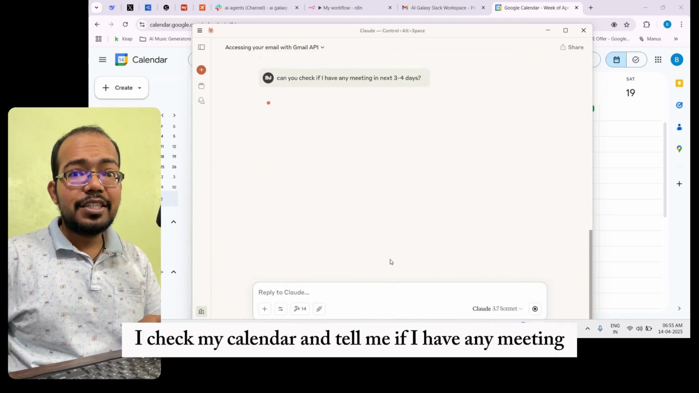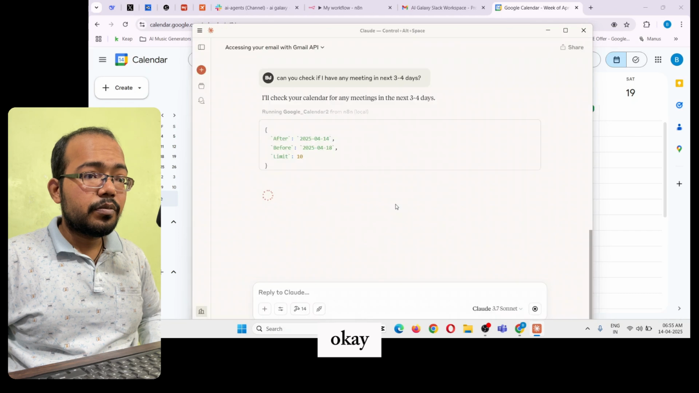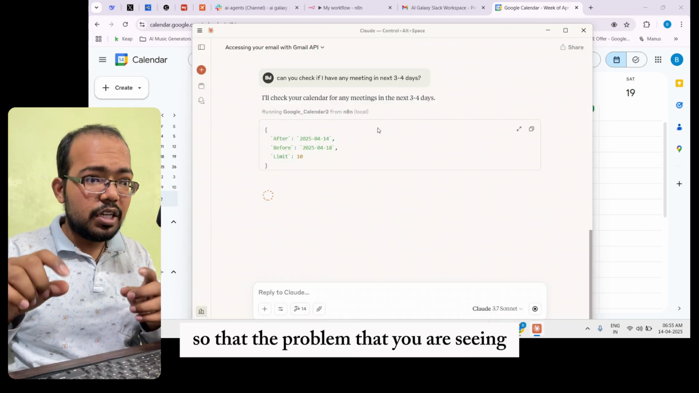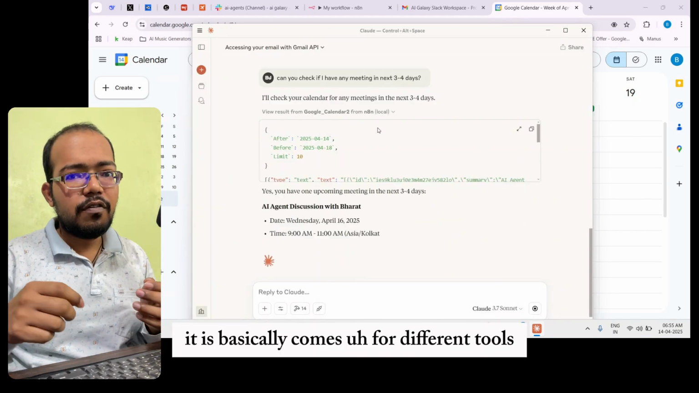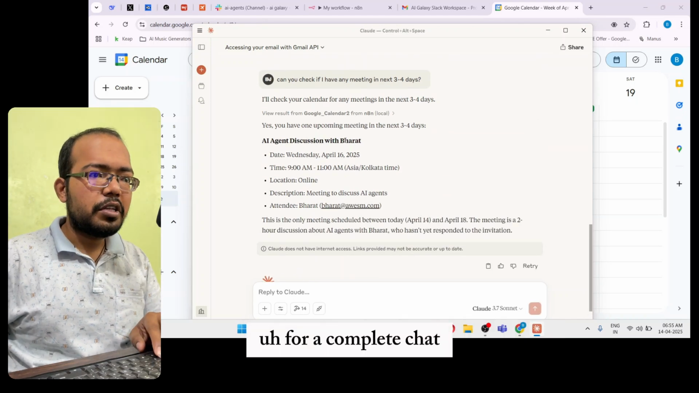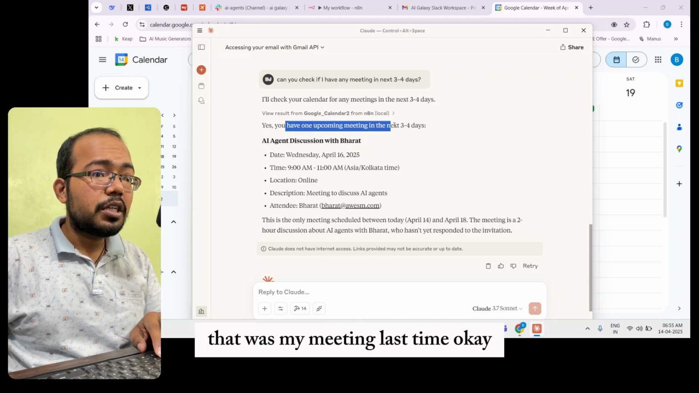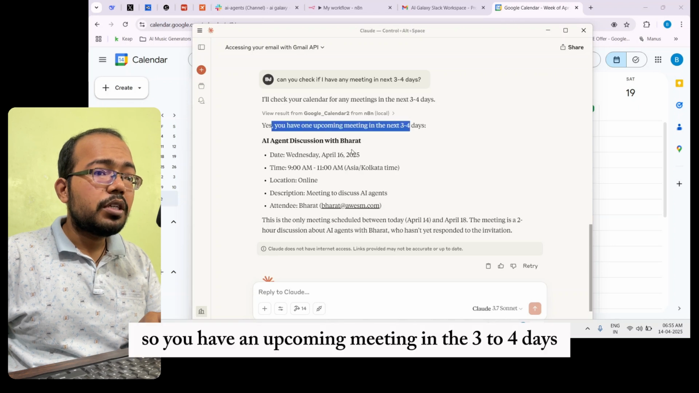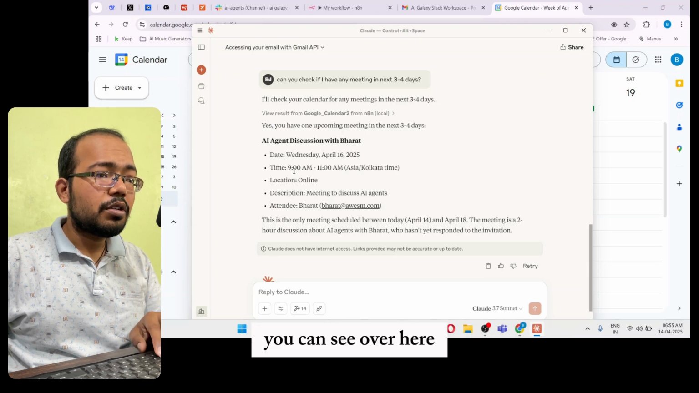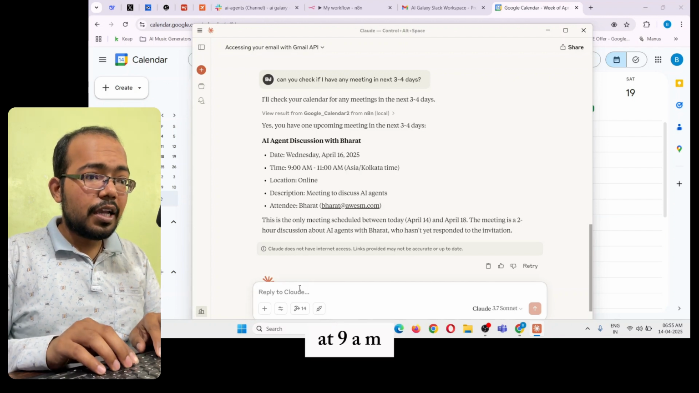Okay, so let AI check my calendar and tell me if I have any meeting. The pop-up that you are seeing comes for different tools. You have to allow them once, and then it will work for the complete chat. So you see AI agent discussion with Bharat. That was my meeting last time. You have one upcoming meeting in the 3 to 4 days. You can see over here, at 9 a.m. to 10 a.m.